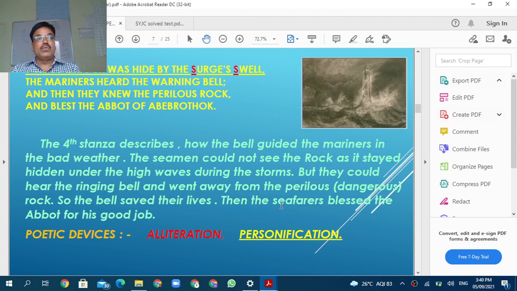आणि म्हणून काय म्हटलंय, पुढे ढकले जायचे. And the mariners heard the warning bell. जेव्हा जेव्हा त्या बेलला लाट स्पर्श करायची, ऑटोमॅटिकली there is the sound, that is the sound of the Inchcape bell, and so मरिनर्सला आवाज यायचा. And then they get the idea about the danger, and then they knew the perilous rock. अरे, it is the dangerous rock there.